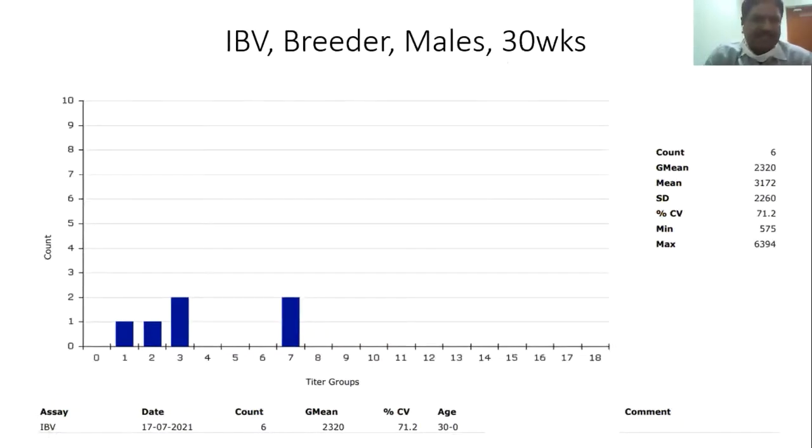Here the titers are very low. Even though the sample size is small, we cannot say it is small, because the number of male breeders in any breeding farm is very low. So 6 samples may not be a low number. But here you see a lot of variation in the titers of males and females. So while giving any killed vaccines, they should cover all birds. Sometimes they miss the males, and that is not good. In this case the titers are low, so they may be susceptible. Even though it shows protective titers, it is better to go for vaccination.